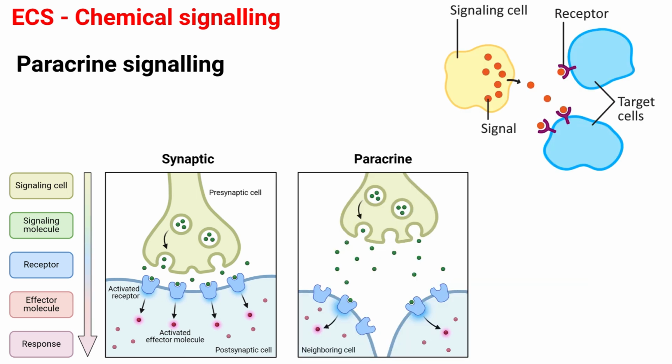Next is paracrine signaling. It is a form of cell-cell communication in which a cell produces signals that induce a quick response in nearby cells. The signaling molecules are secreted by cells into interstitial fluid and regulate the activity of neighboring target cells before being rapidly broken down. Examples are histamine and prostaglandins. Endocrine cells in the stomach cause neighboring cells to produce hydrochloric acid.